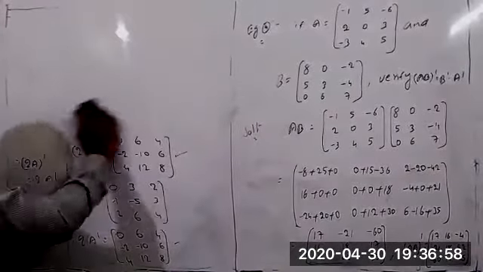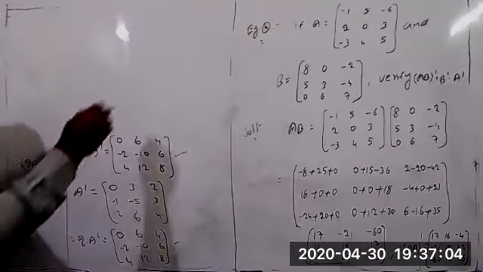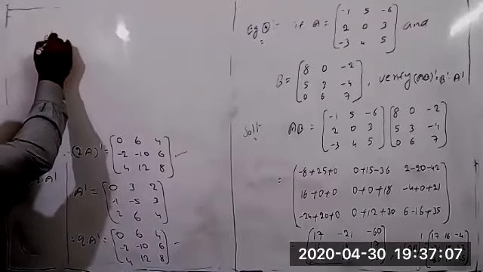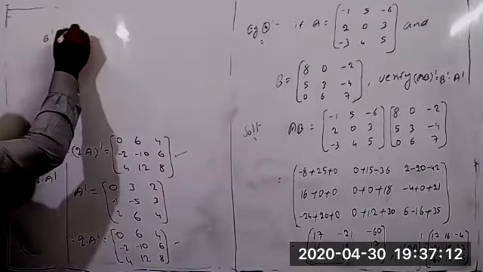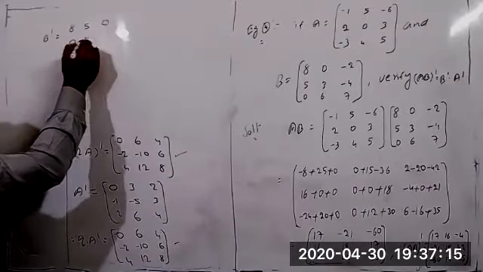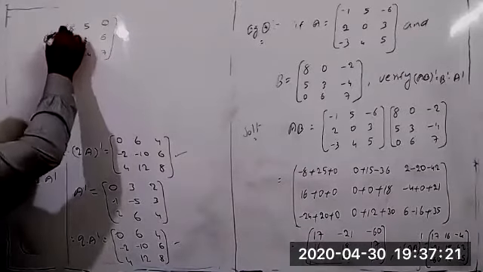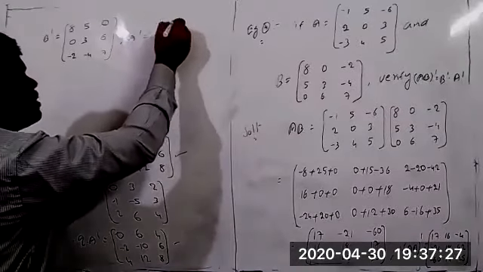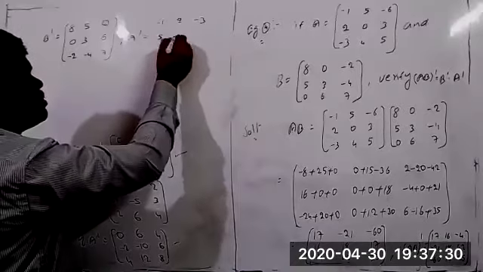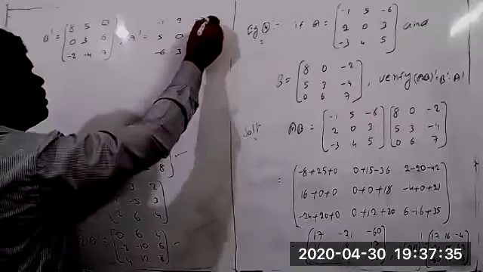So what is RHS? B transpose into A transpose. Now first you can find the value of B transpose. What is the matrix B now? 8 0 minus 2, 5 3 minus 4, 0 6 7. So you can write 8 5 0, 0 3 6, and minus 2 minus 4 and 7. This is the B transpose. The same A transpose equal to minus 1 2 minus 3, 5 0 4, minus 6 3 5. This is the B transpose and A transpose.